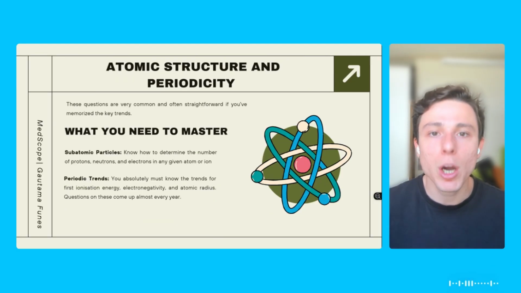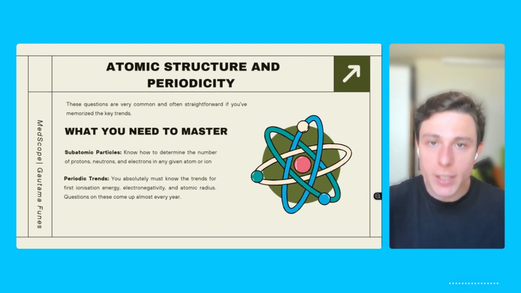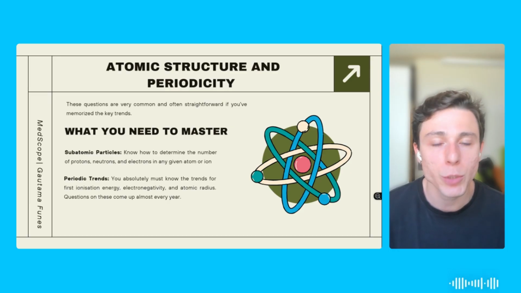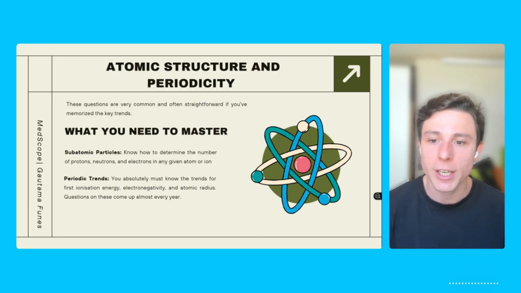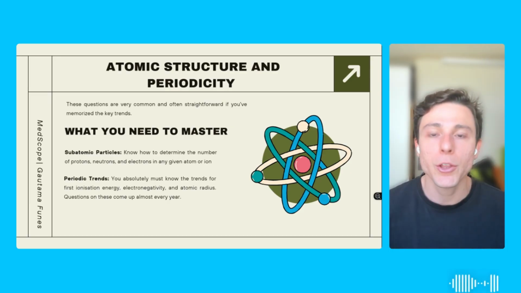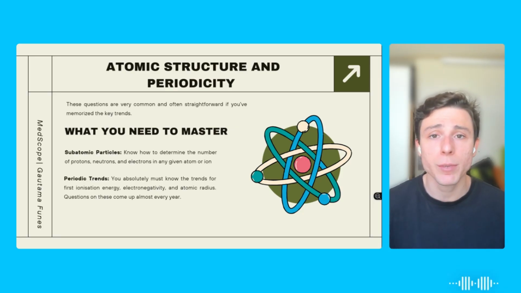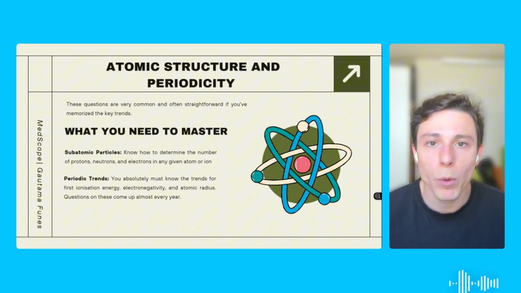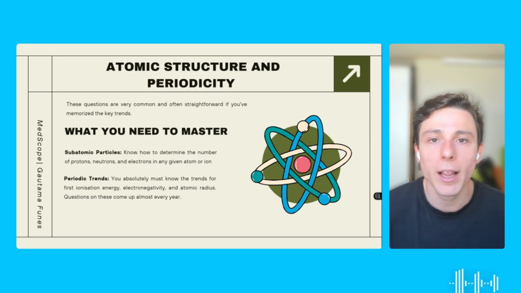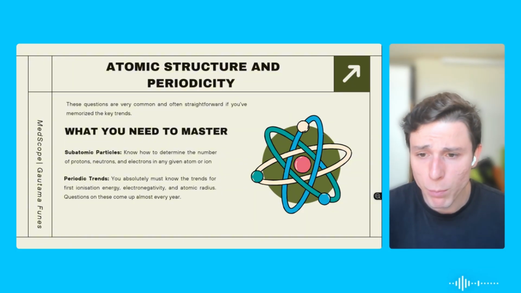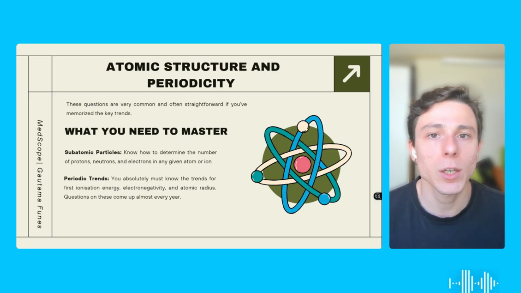Alright, so let's just start with atomic structure and periodicity. As I was mentioning, it's a very important topic and it's all about understanding how the elements are organized. So you're going to have to understand the subatomic particles. So we're talking about protons, neutrons, electrons, understanding how they are distributed, how they are represented, and also understanding the periodic table. Okay, you're not going to have access to the periodic table, but there might be statements saying that one element is part of group 1 and the other element is part of group 3. I don't know. And you're going to have to know why that is important. And I didn't even talk about the ionization energy. This is by far one of the most important subjects of this topic.